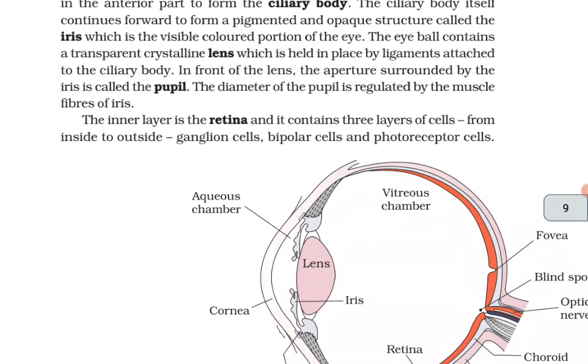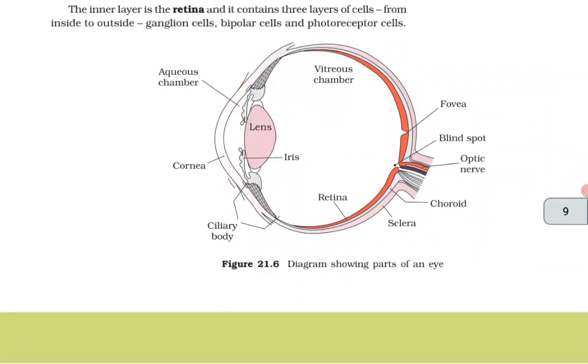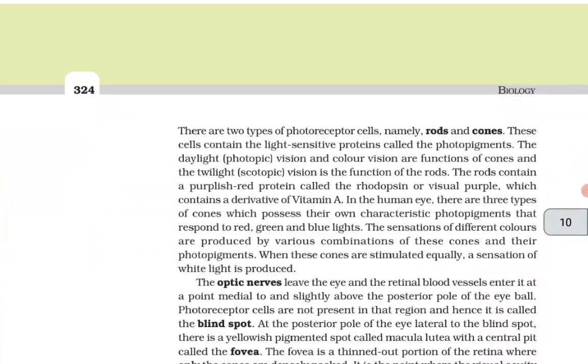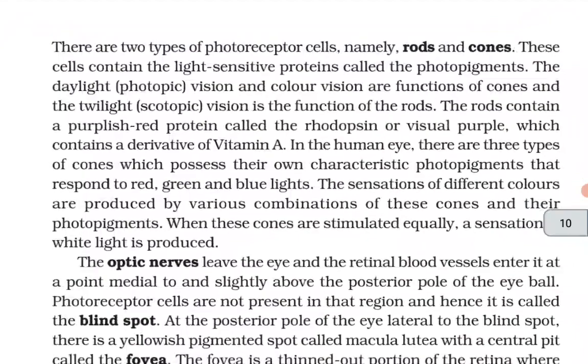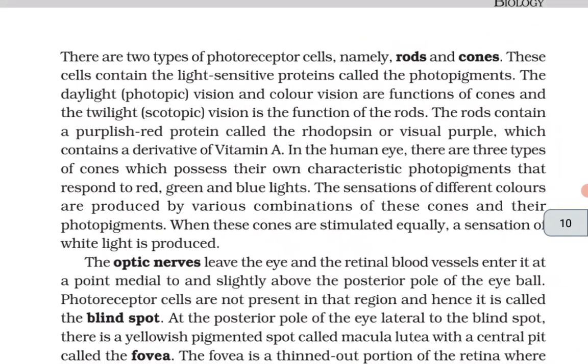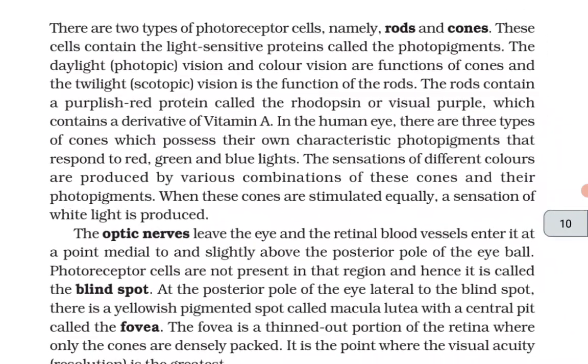The inner layer is the retina and it contains 3 layers of cells from inside to the outside: ganglion cells, bipolar cells, and photoreceptor cells. There are 2 types of photoreceptor cells, namely rods and cones. These cells contain the light sensitive proteins called photopigments. Daylight photopic vision and color vision are the functions of cones, and twilight scotopic vision is the function of